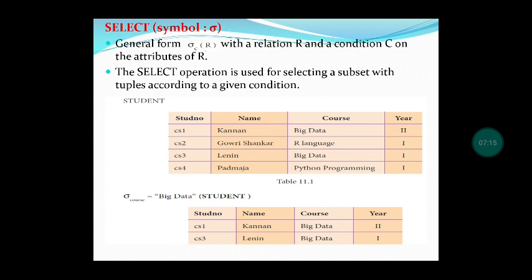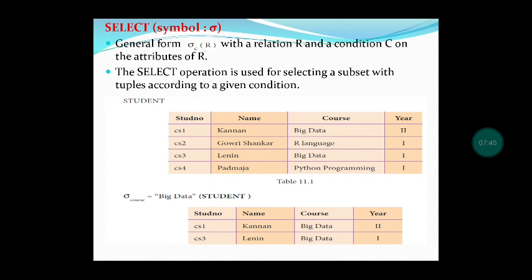Select σ_C(R), with a relation R and a condition C on the attribute of R. This selection operation gives a subset of the tuples according to the given condition. Here one table has been given. In the table, student number, name, course and year are given. Next, we are giving a query: select course equal to big data of student.